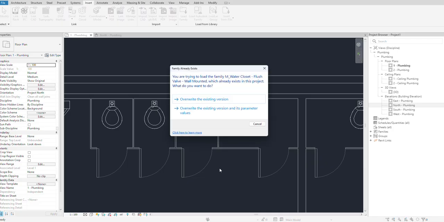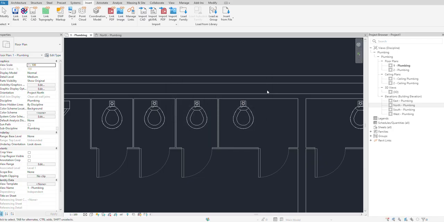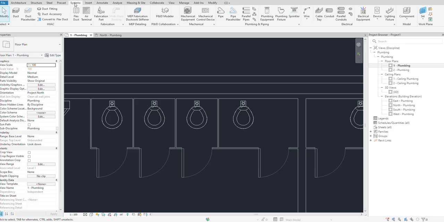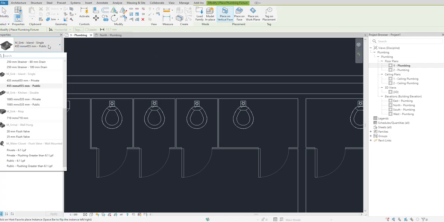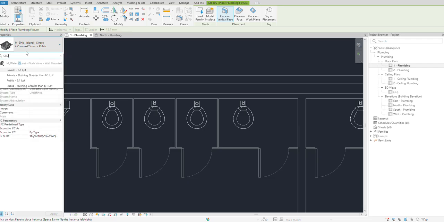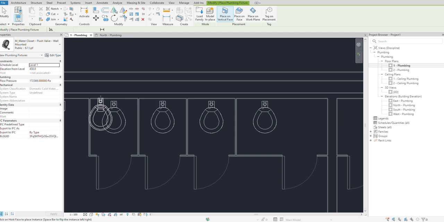Overriding assist. Go to your plumbing level 1, and then we will go to Systems, Plumbing Fixture. I want the closet, wall mounted. It's a public area, so public.